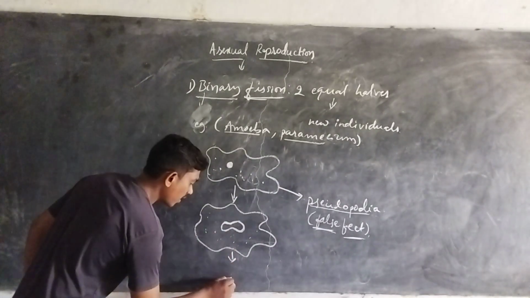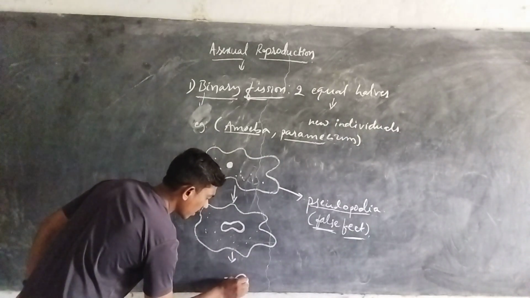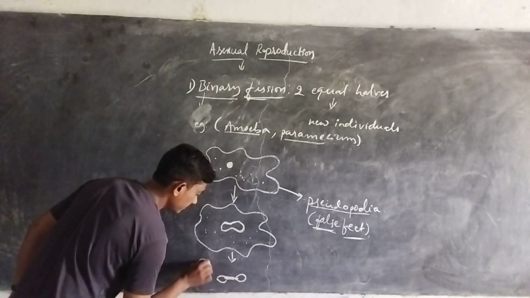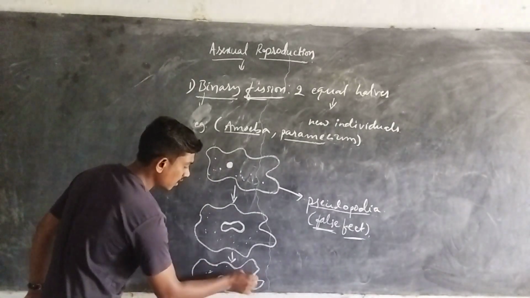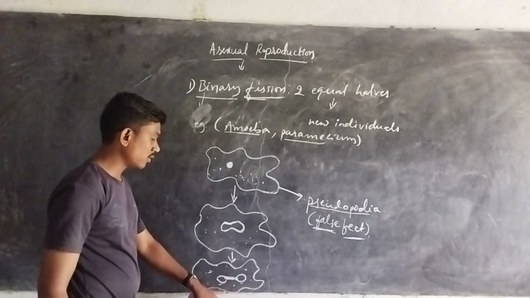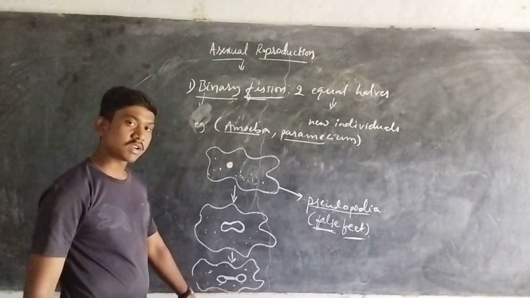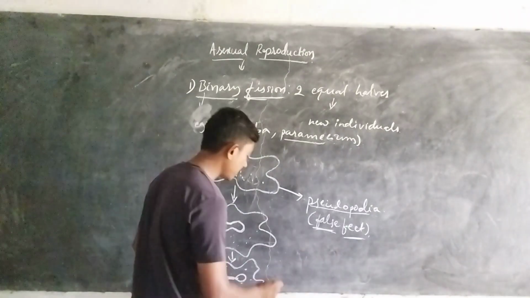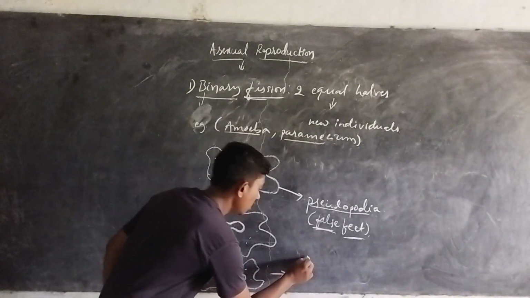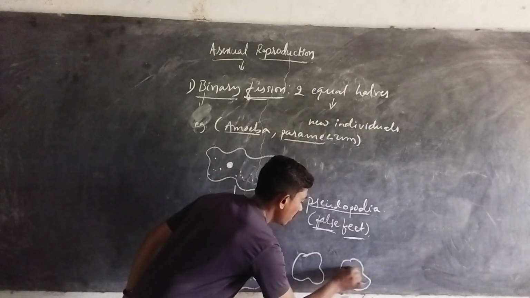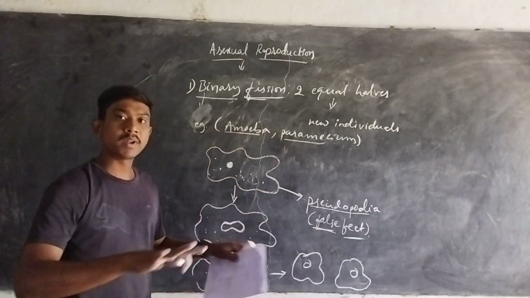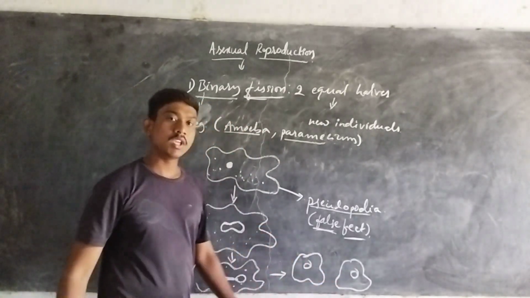The nucleus again forms a constriction, and the other cellular parts, the cellular organelles, start to divide. At last, this amoeba forms two new equal individual amoebae, with the nucleus separated independently within the two equal halves.